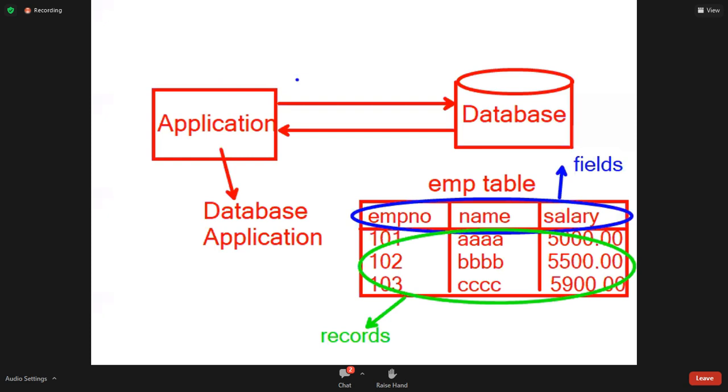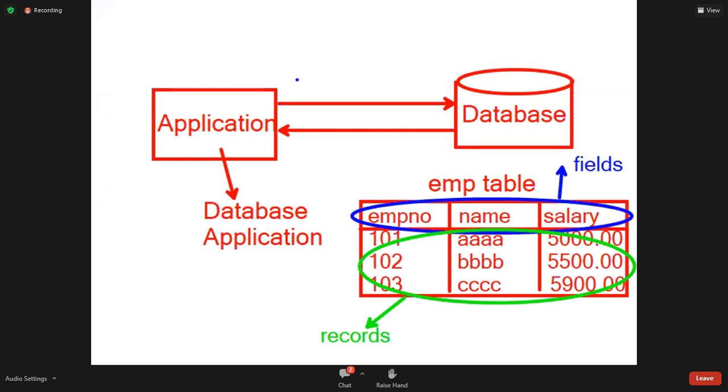I'll ask, give me the answer first of all, whatever you studied up to here. What is an application? An application is a program with which we interact on the desktop. Say, if you write any Java program, with that program you are interacting. That program is called an application. What is a database application?